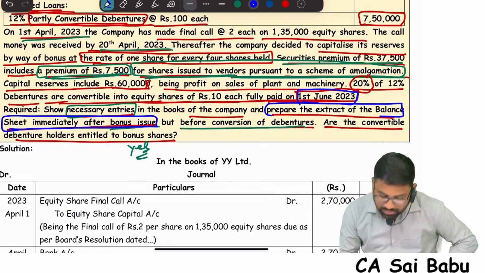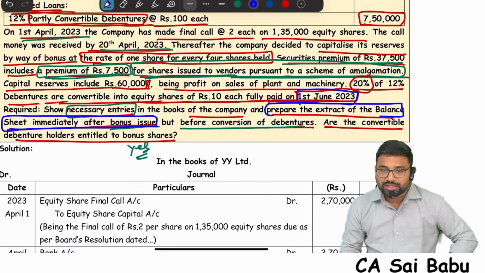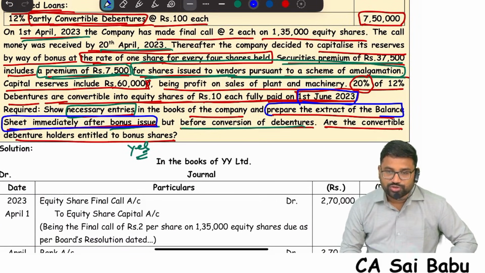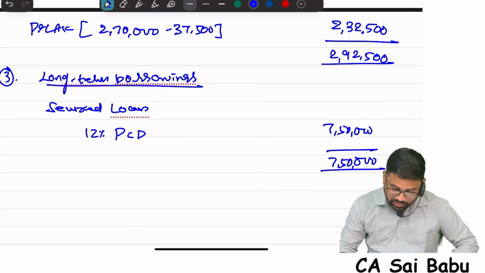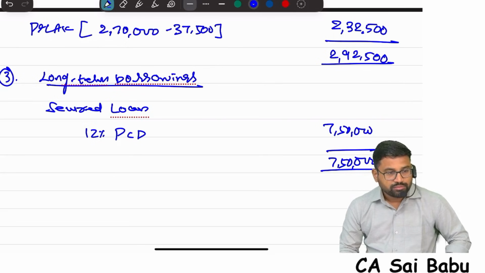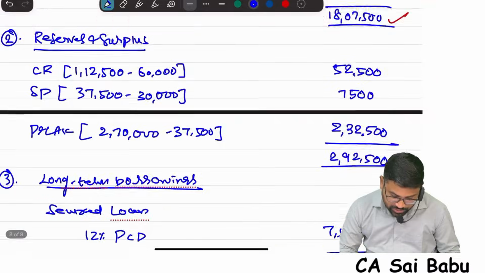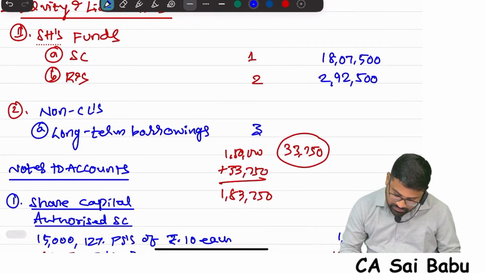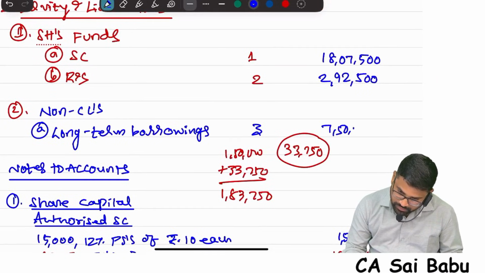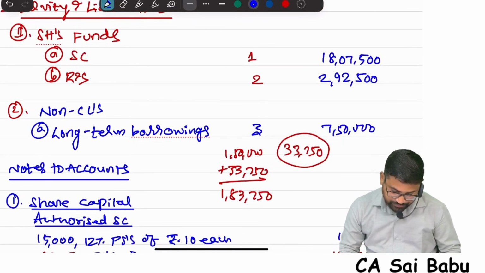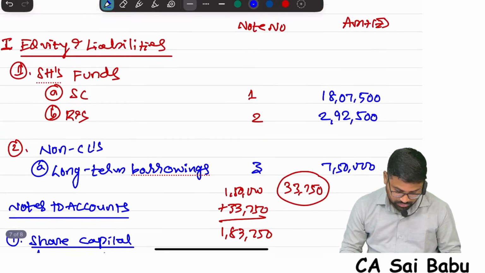1st June. Now you are preparing the balance sheet on 20th April. Therefore, no conversion should happen on the balance sheet date. So therefore, you keep this at 7,50,000 only. Because by the time we are preparing this balance sheet, conversion didn't happen. So write this 7,50,000 here. That's it. So extract is done.